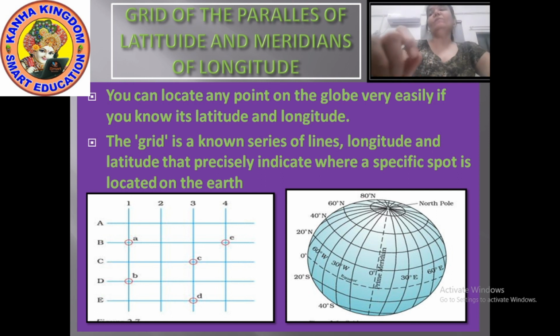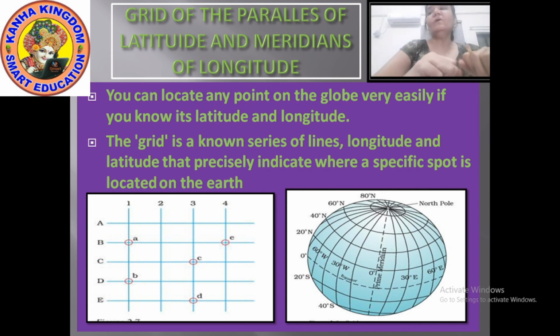Now wherever these lines intersect, meaning wherever they join, you have to draw small circles at the points where they are meeting. Wherever they form a plus, you have to draw small circles on those points, where the horizontal line and vertical line intersect each other. Name them with small letters, small a, b, c, d.